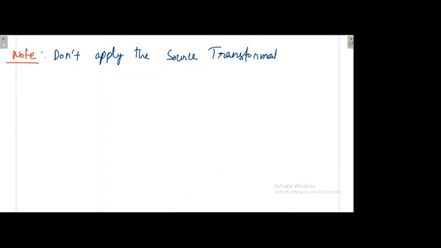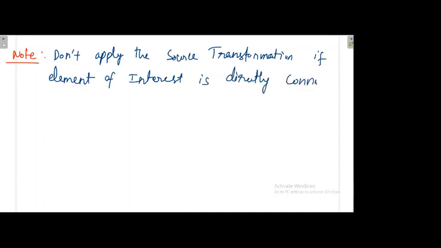What is the note? Don't apply the source transformation if the element of interest is directly connected to the source, because with any technique, you should know where to apply, where not to apply. Otherwise, finally, you will get the wrong answer.